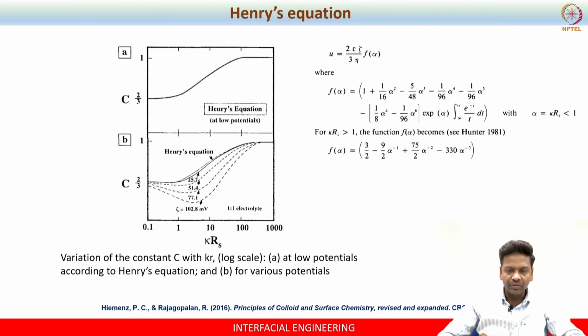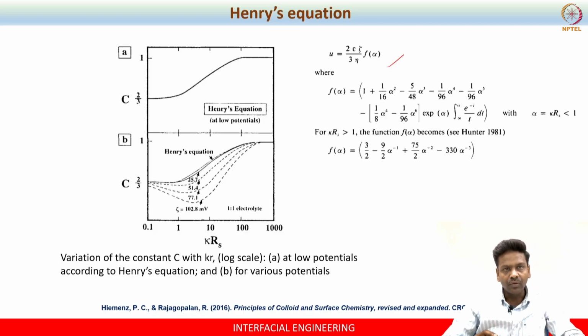And now the question is, what if the value is in between? Let us say it is between 0.1 to 100. That is addressed by what is known as Henry's equation. If you look at Henry's equation, this equation additionally uses an f of kr term here. For kr less than 1, f of kr is different, and for kr greater than 1, you have to use a different f of kr equation. If you substitute this over here, you will be able to generate a plot like this.